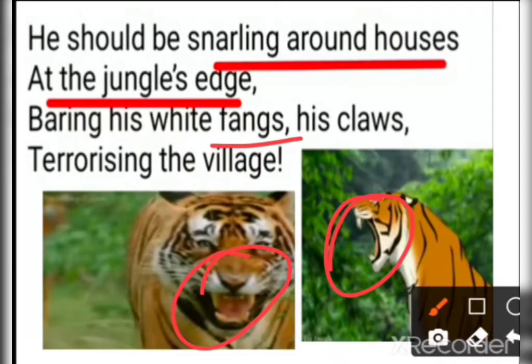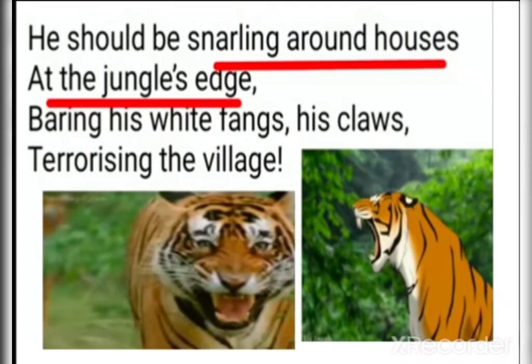So he says that the tiger would be growling at the edge of the jungle near some village, and he would be showing his white fangs and claws while moving here and there with the intention of scaring all the inhabitants of that village, right? If the tiger is there, all the inhabitants will be scared of that. So he would thus become a cause of terror for the villagers, you can say.